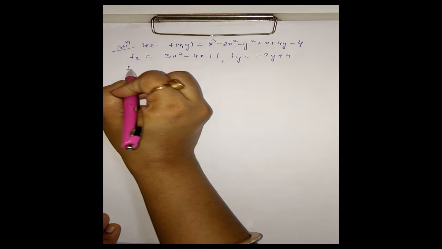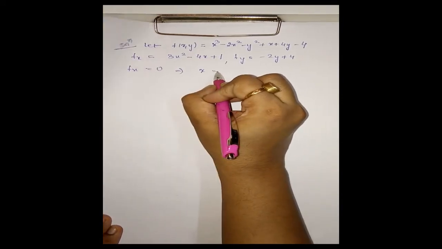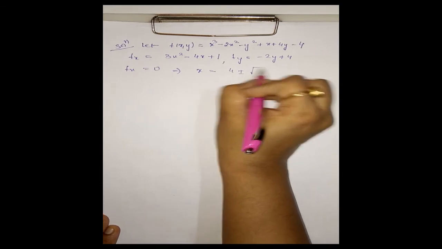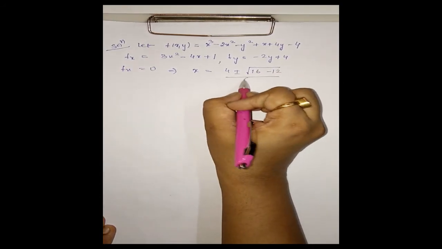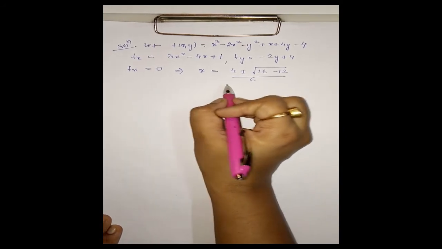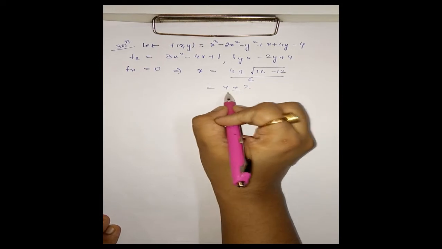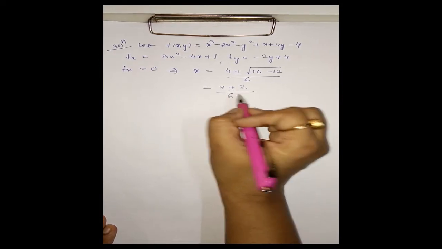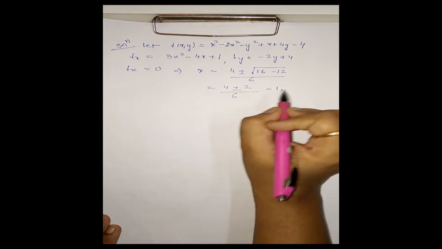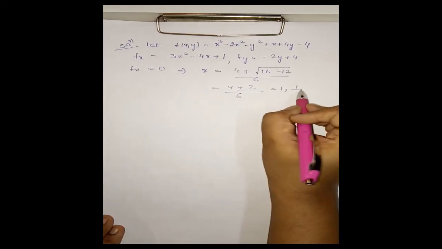Now fx = 0 will give us x = (−b ± √(b² − 4ac)) / 2a. That is, this is (4 ± √4) / 6, and the square root of 4 is 2. So 4 + 2 is 6, giving one root as 1, and 4 − 2 is 2, 2 by 6, that is 1 by 3.